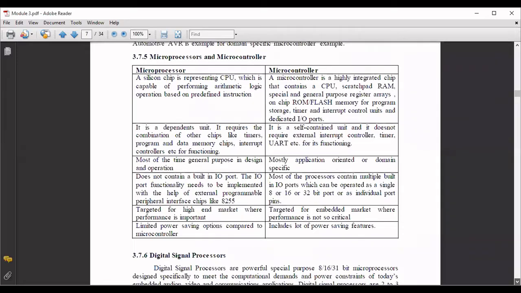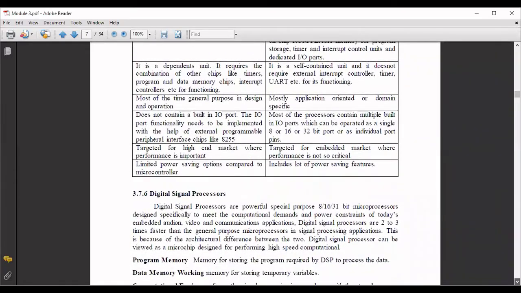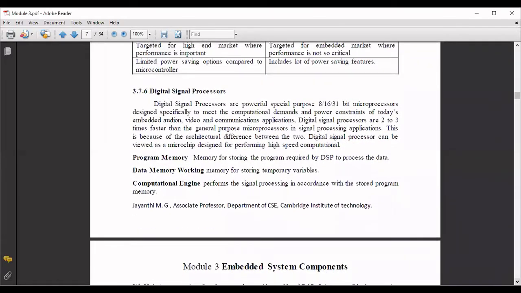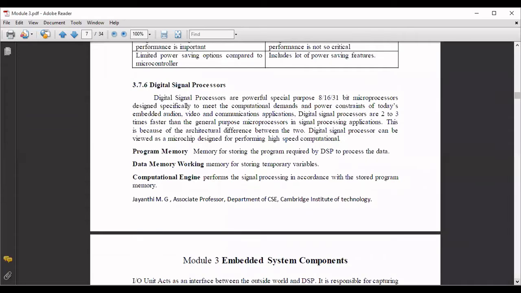So the next kind of processor available is the digital signal processor. This digital signal processor is a very specific kind of processor which will be used for communication like voice communication, video communication, or audio communication, speech recognition, in those digital kinds of applications. It is a very powerful processor which comes as 8, 16 or 32-bit microprocessors designed specifically to meet the computational demands and power constraints of today's embedded devices, audio, video, and communication applications.